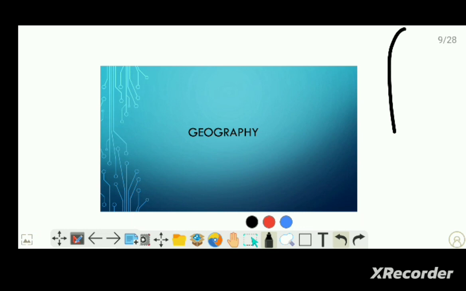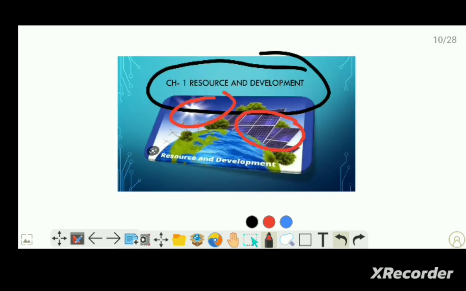Now, actually, resource means you can see here in the image different things. One is the solar energy, the sunlight, some wind energy. This is the ocean surface, and the continental surface. So all the things you can see here, these all are the resources. All the things are usable for human beings. So actually, what is resource?